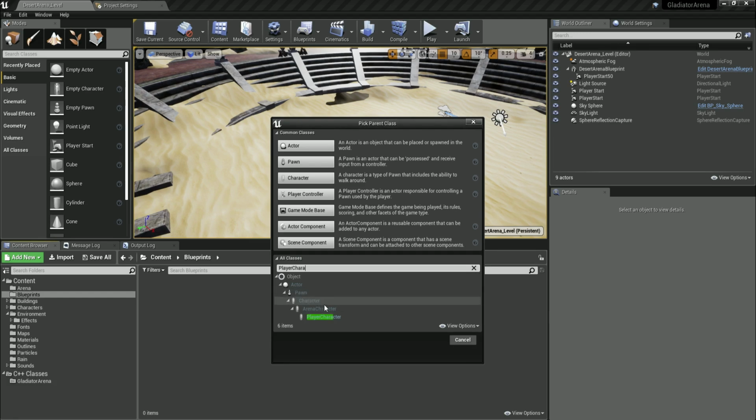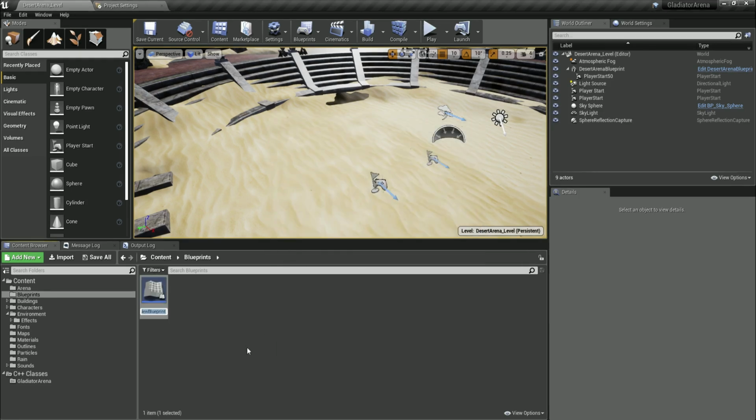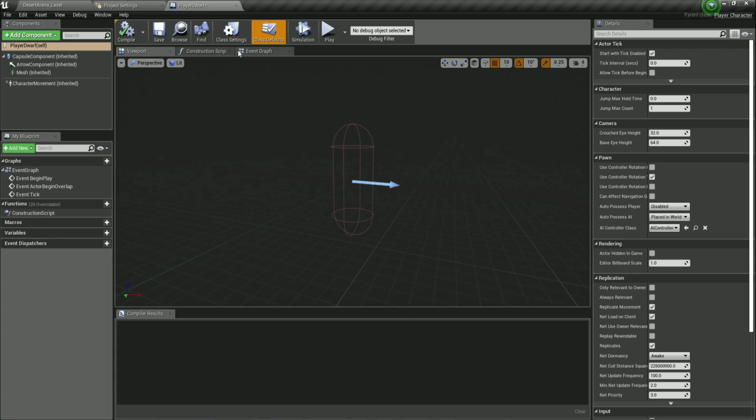You see, PlayerCharacter inherits from the ArenaCharacter, that inherits from the Character, from the Pawn, from the Actor, from the Object. This is the hierarchy of it. So select the PlayerCharacter, and there you go. I'm going to call this one PlayerDwarf. This is our player dwarf. Double click this bad boy and open it over here in the Blueprint editor.